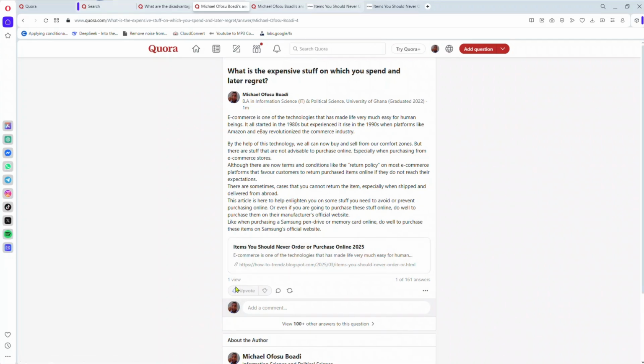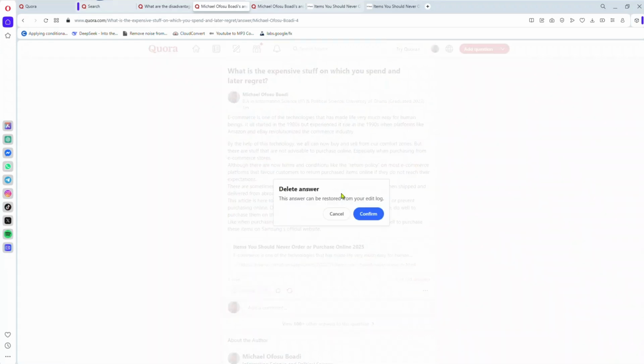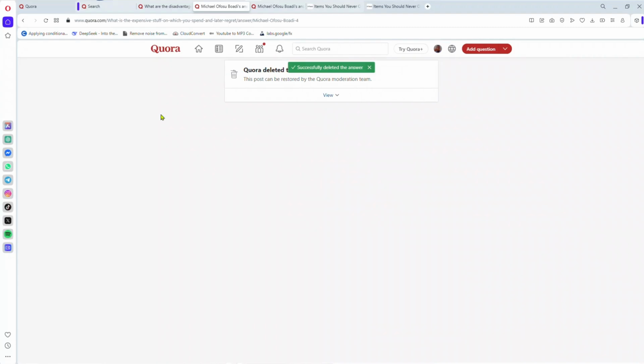People are going to upvote like this, one view and the rest. So this is not an answer that is best for the question. So let me delete it. So that's it on how you can get traffic from Quora to your website, legal one.